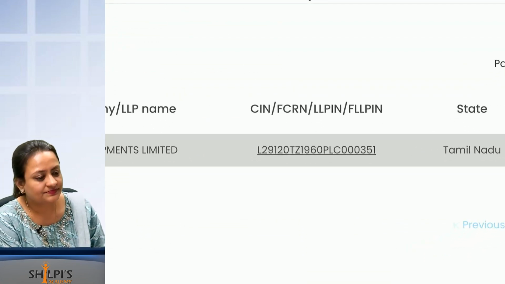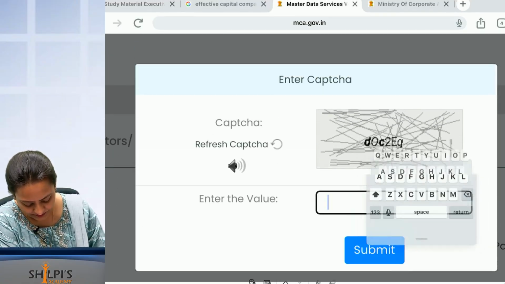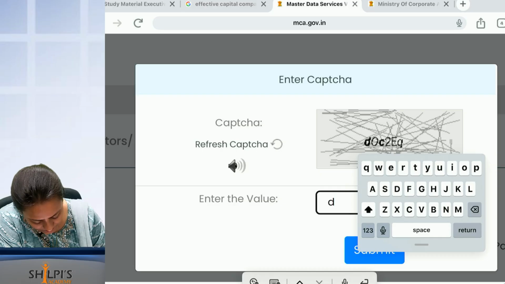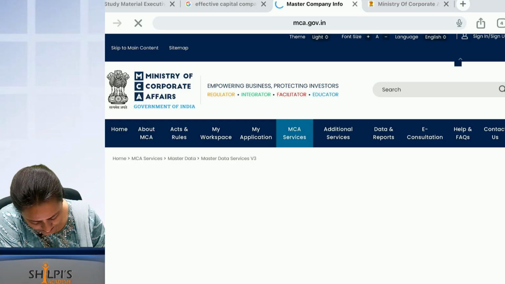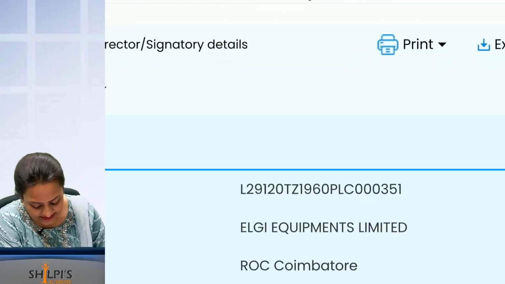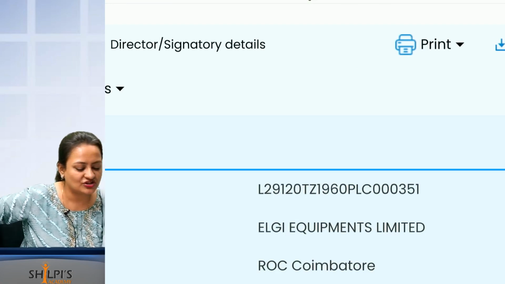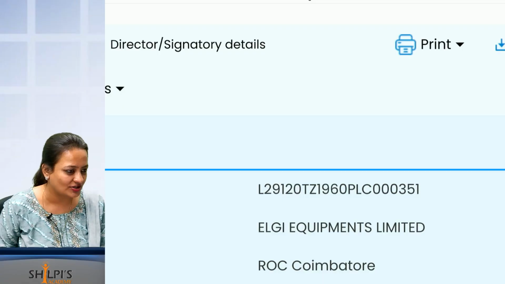Can you see this? Now let me tell you the meaning of this CIN number. This is the CIN number. What is this number called? CIN, which is known as Corporate Identification Number.